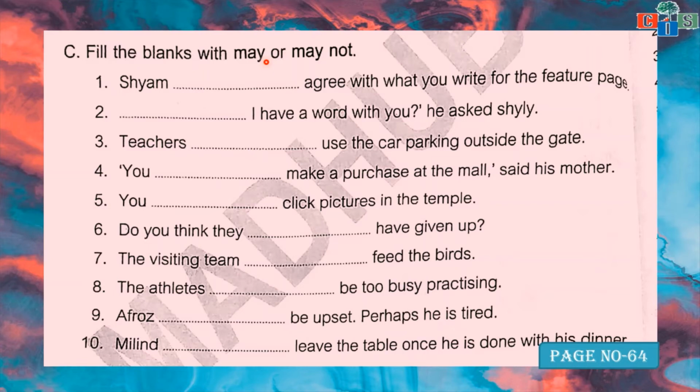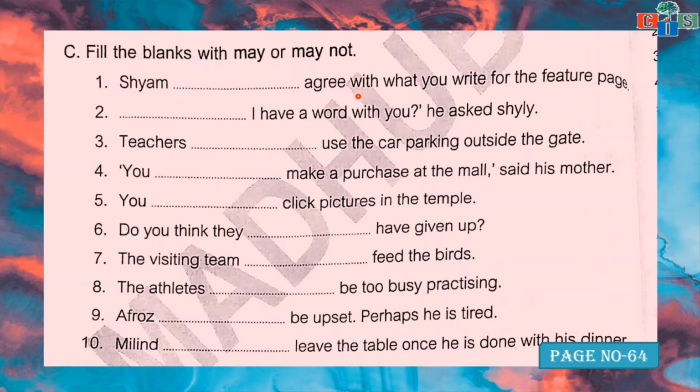Like you scholars are asking, may I come in? For entering the class you are asking permission, may I come in? A few of you are asking, can I come in? That is the wrong sentence, because you are asking permission, right? So at that time you have to ask, may I come in? Okay, so we will do the first one.